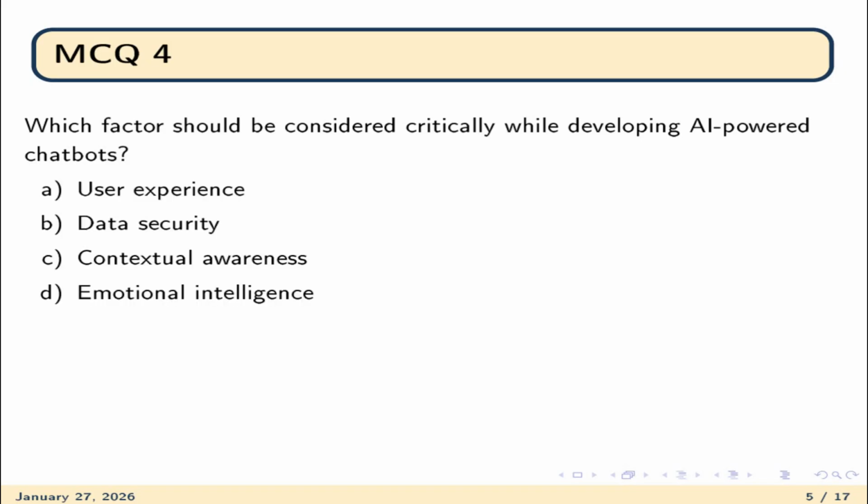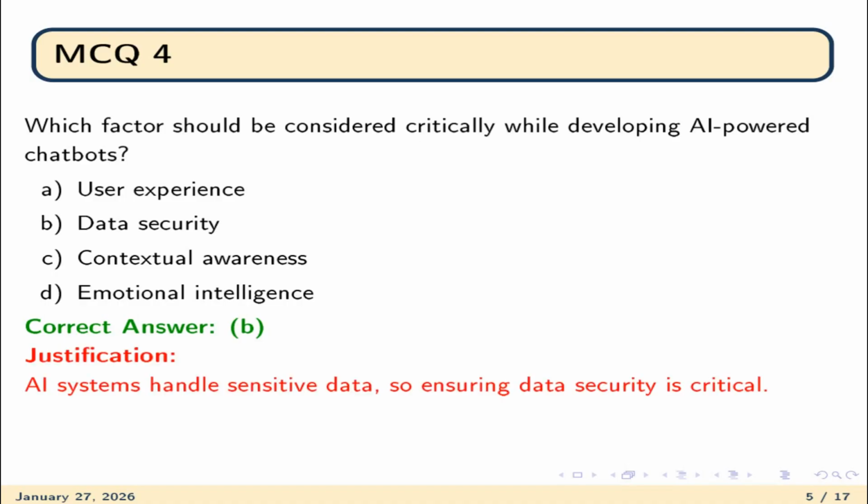Question number 4. Which factors should be considered critically while developing AI-powered chatbots? Option A, user experience. Option B, data security. Option C, contextual awareness. Option D, emotional intelligence. The correct option is B, that is data security, because if an AI system handles sensitive data, ensuring data security is critical.